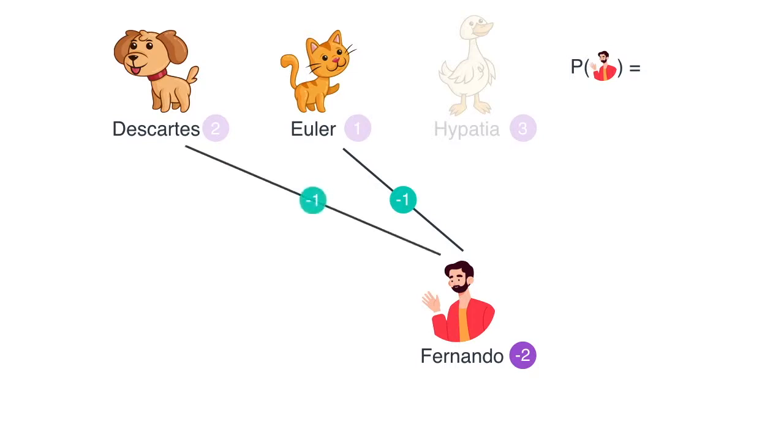So we're going to add the weights of Fernando and the edges connecting him to Descartes and Euler, which is this. These add to -4, and sigmoid of -4 we calculate it to be 0.018. Now that's a very small number, but we had a bunch of negative weights, so this was a negative score. So therefore, probability of Fernando shows up is 0.018.